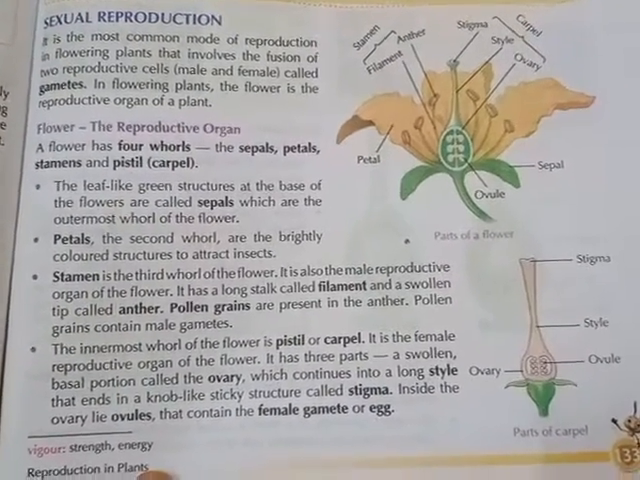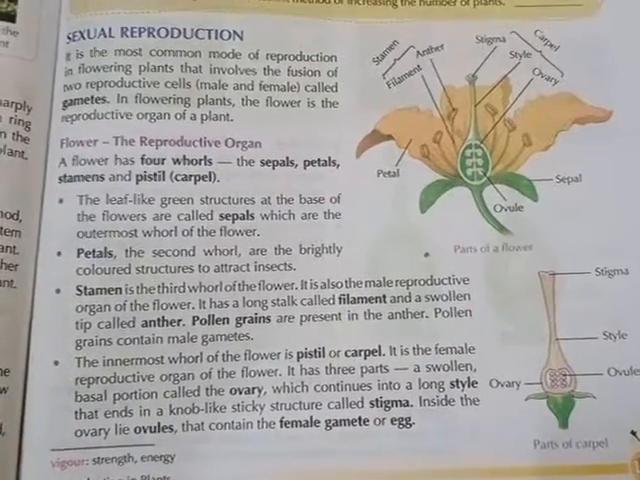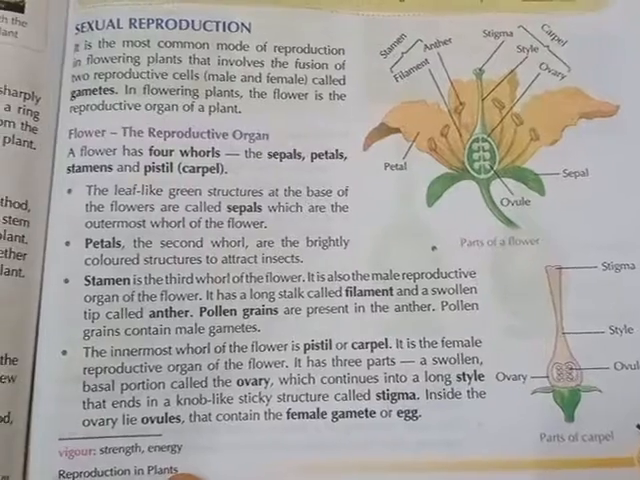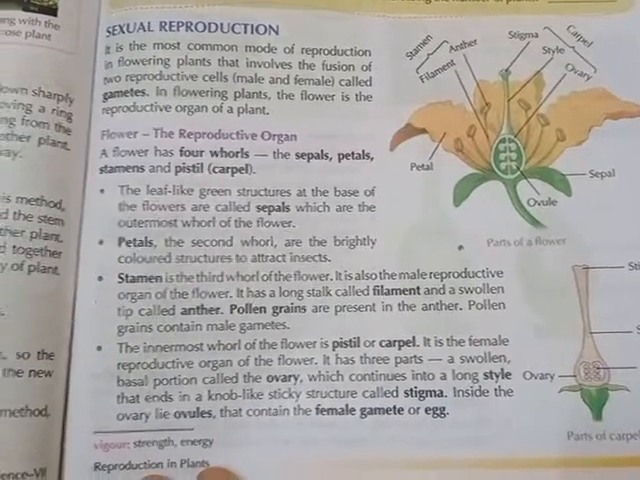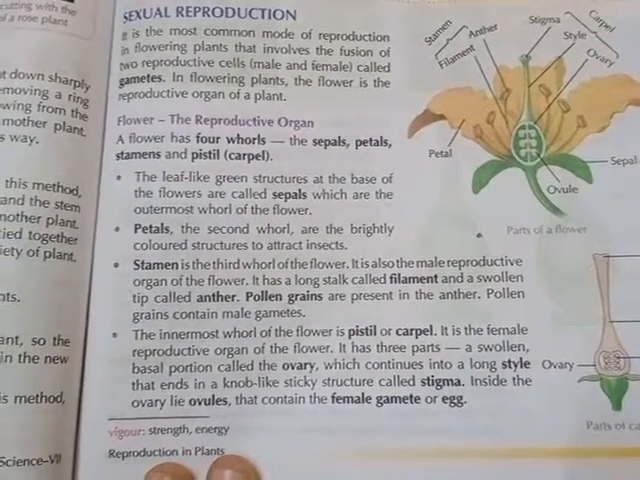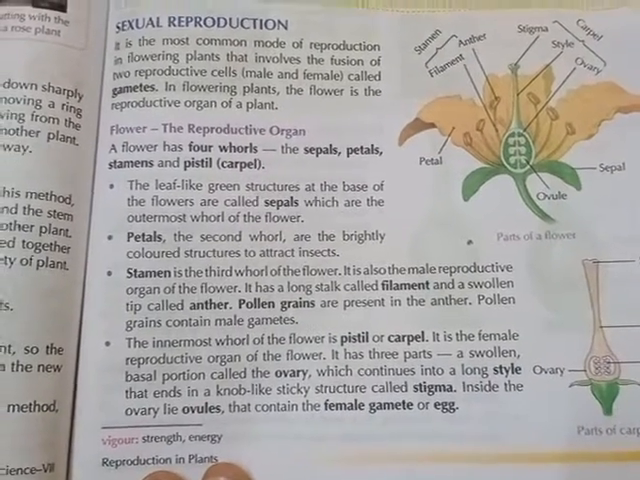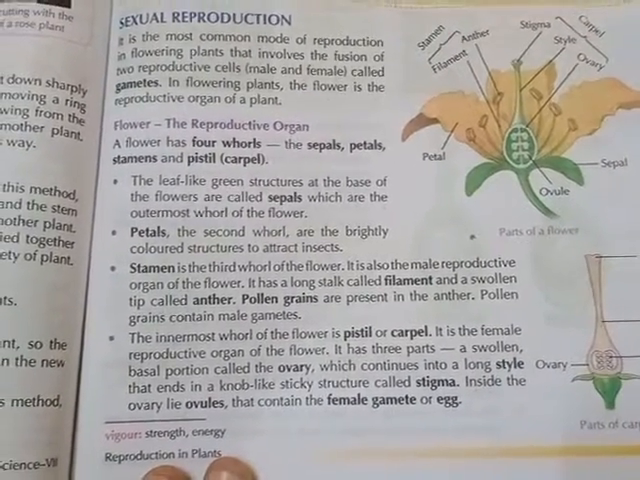Now I will discuss from class 7 science from page number 133. Now I will discuss the reproductive organs of a flower or plant and also pollination, etc.